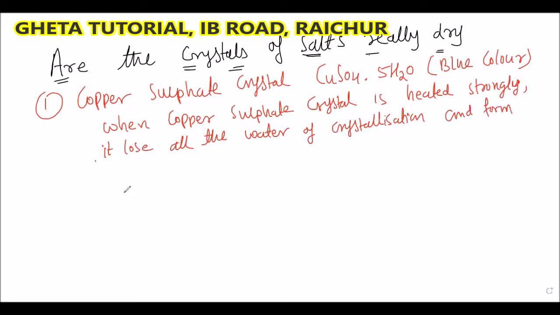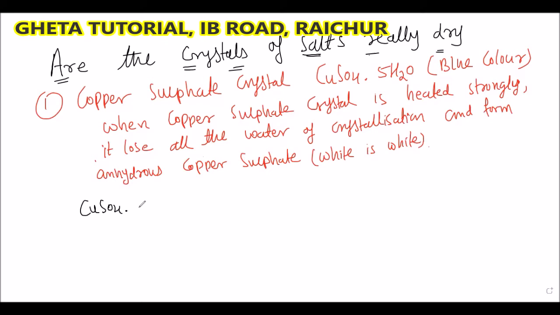What did it form? Anhydrous copper sulfate. What is the color of this anhydrous copper sulfate? White color. So for example, here I write the reaction: CuSO4.5H2O, which is blue in color.